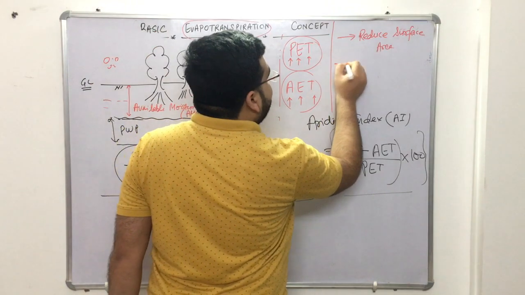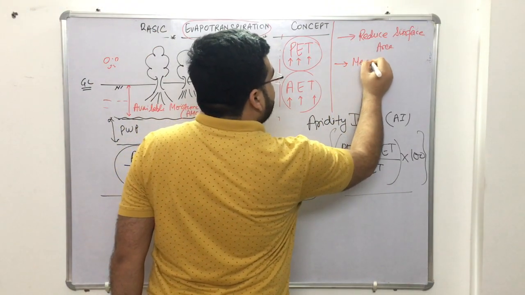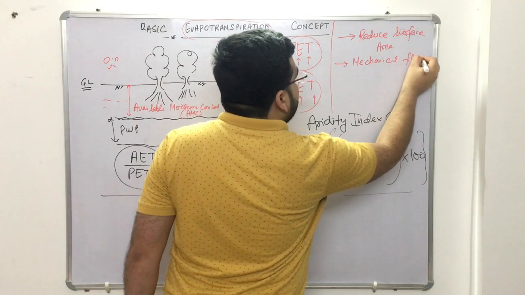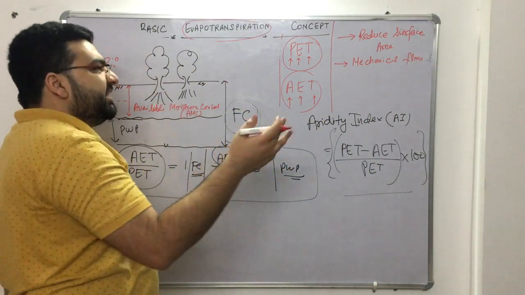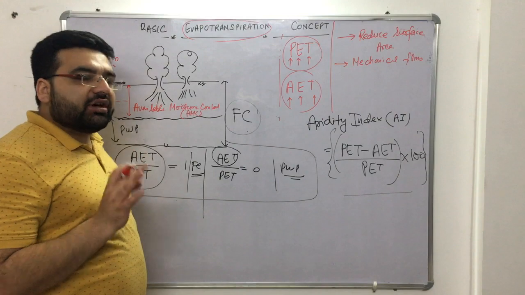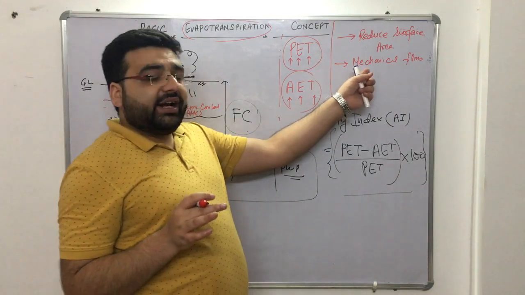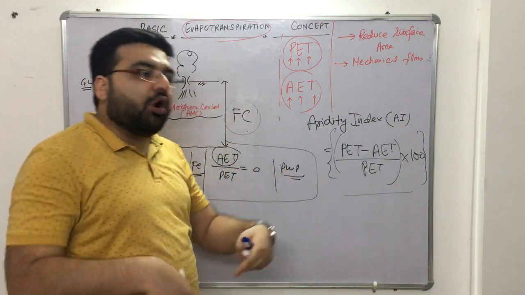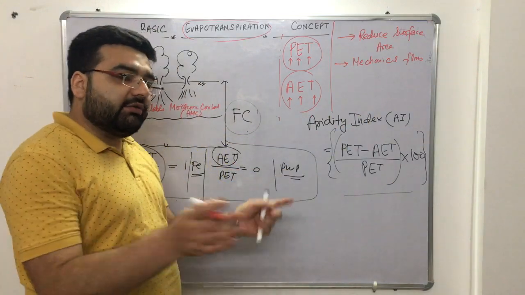Second, we have mechanical films also. Some polypropylene and some PVC films are there, but they are very costly. So the mechanical films method is basically more suitable for a small water body, not a big water body, otherwise it will be very costly, right?